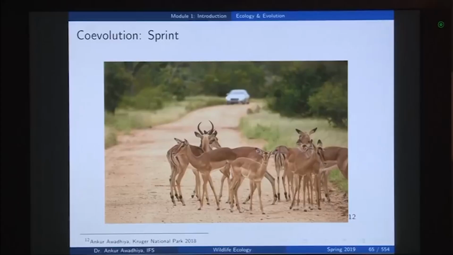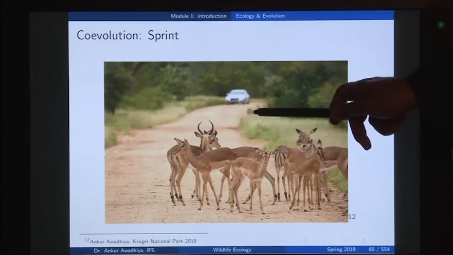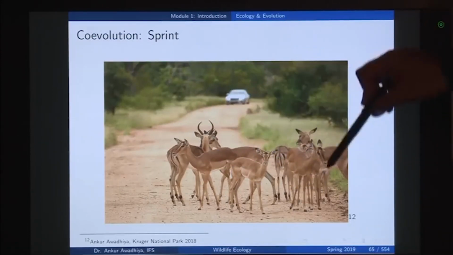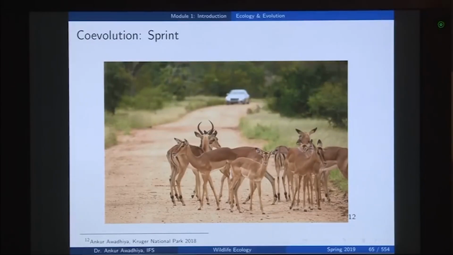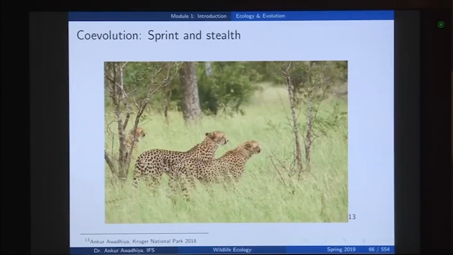Or for instance, why do impalas run fast? Well, impalas run fast because they have to counteract the cheetahs. So, here we have the impalas, here we have the cheetahs, and if these impalas are not able to run fast, then these cheetahs will be able to predate on these impalas. But then why do cheetahs run fast? Cheetahs run fast because they have to predate upon the impalas which run fast. So, essentially these two species, because they are interacting so closely with each other, are evolving at the same time. So, these are examples of co-evolution.